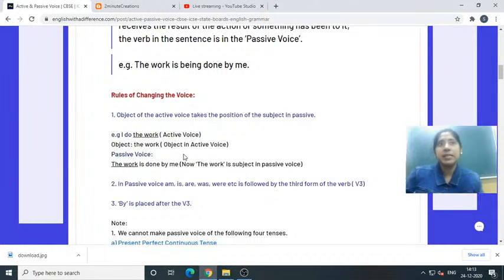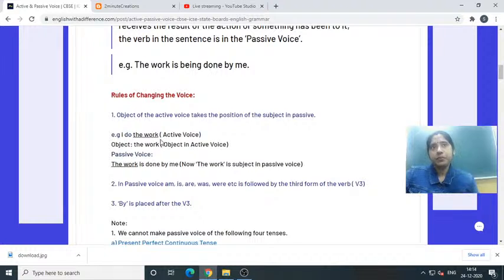So first one is that I do the work. Who is active here? I. So this is active voice, of course, and now I have to change it into passive voice. So here which one is the object? The work is the object here. It is already underlined. You can see the cursor here. So object of the active voice takes the position of the subject in the passive.